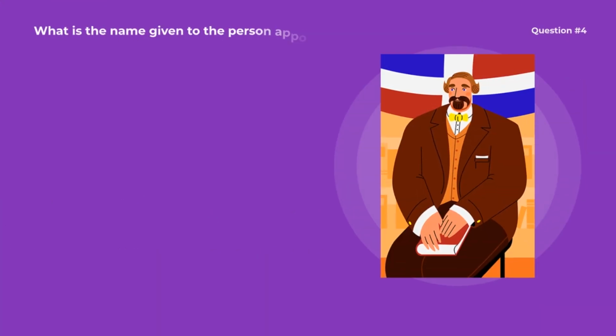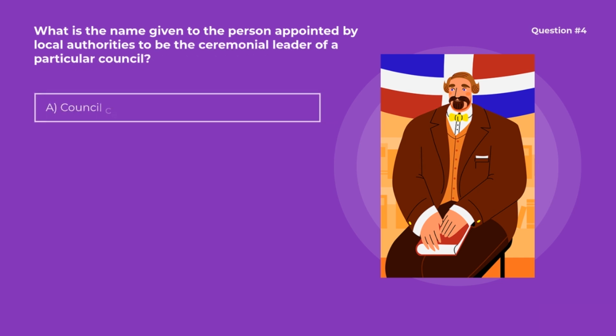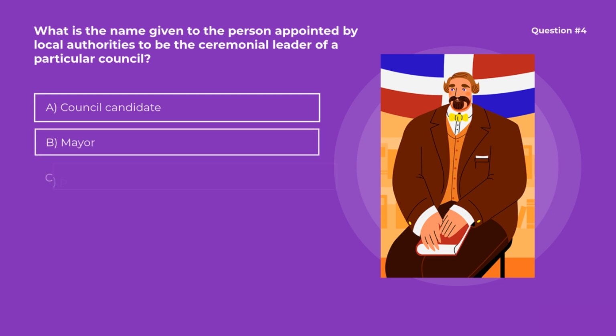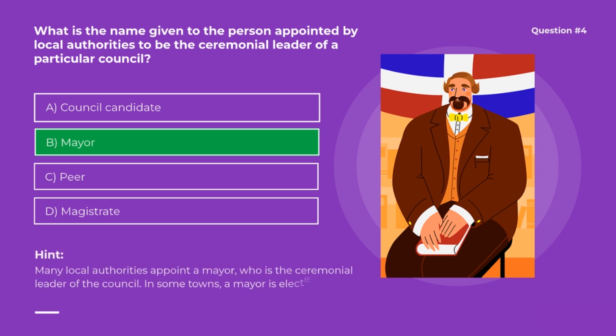Question number 4. What is the name given to the person appointed by local authorities to be the ceremonial leader of a particular council? A. Council candidate, B. Mayor, C. Peer, D. Magistrate. Correct option is B. Mayor. Many local authorities appoint a mayor, who is the ceremonial leader of the council. In some towns, a mayor is elected to be the effective leader of the administration.